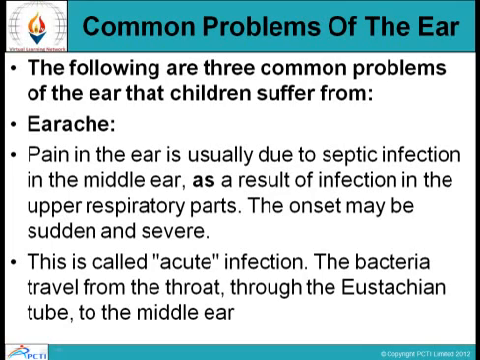Pain in the ear is usually due to septic infection in the middle ear as a result of infection in the upper respiratory parts. The onset may be sudden and severe. This is called acute infection. The bacteria travel from the throat through the Eustachian tube to the middle ear. The inner lining becomes swollen and pus collects in the cavity. This causes severe pain and fever. This condition is known as otitis media.